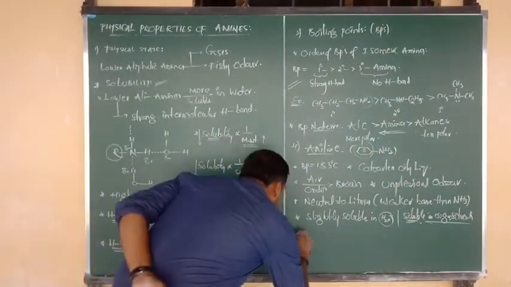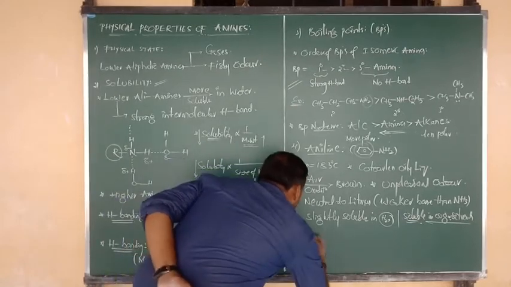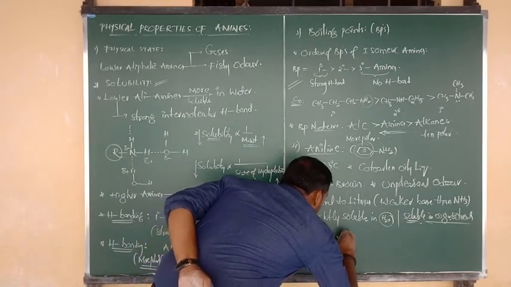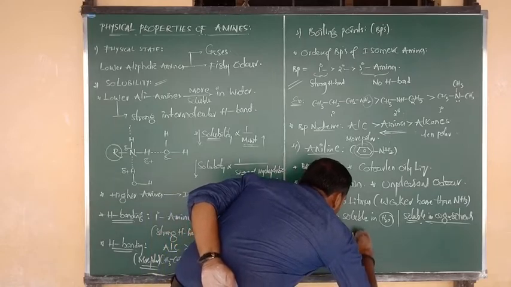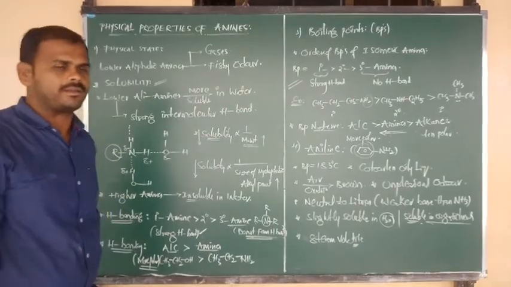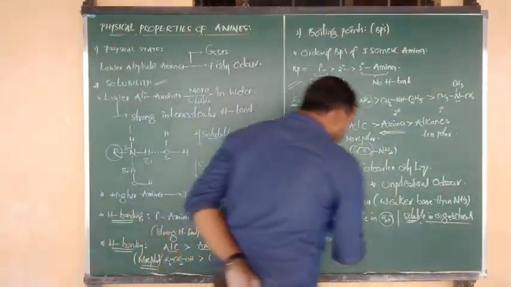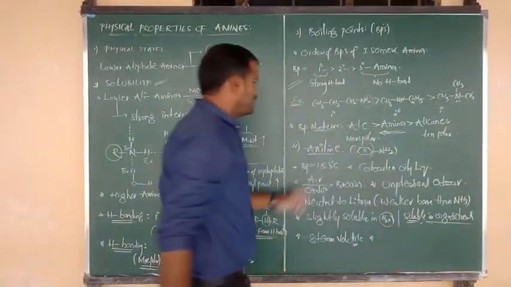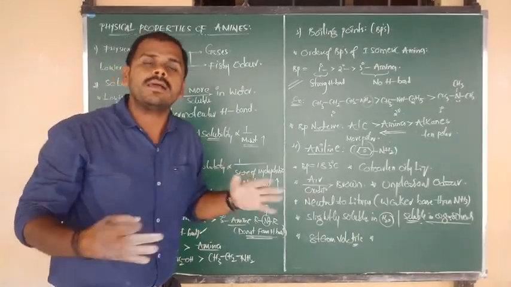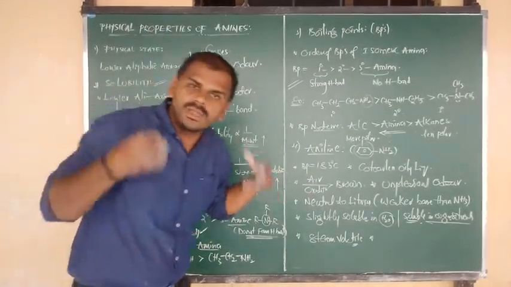Good. And the final thing is that aniline is a steam volatile compound. Important. Aniline's nature is steam volatile, because it is less soluble in water. Due to its steam volatile nature, a mixture of ortho-nitroaniline and para-nitroaniline, such aniline compounds, can be separated from their mixture.